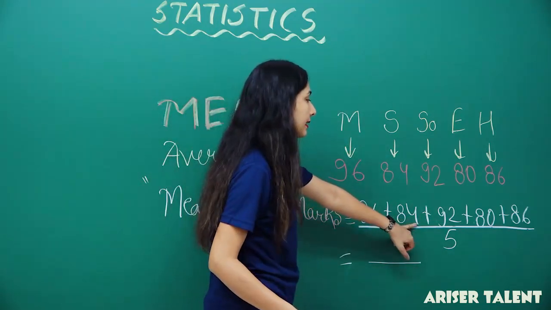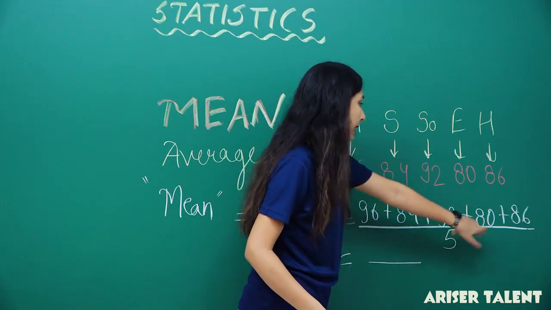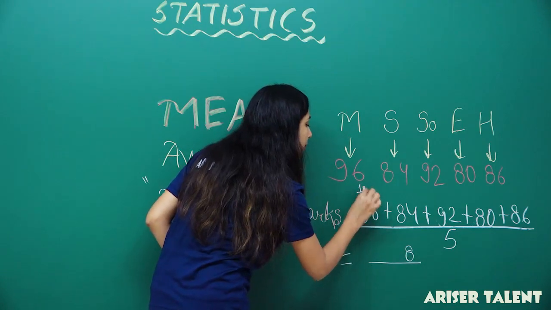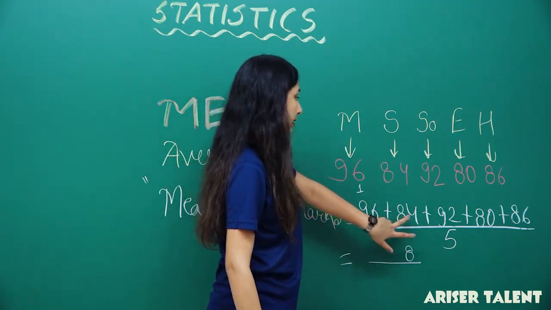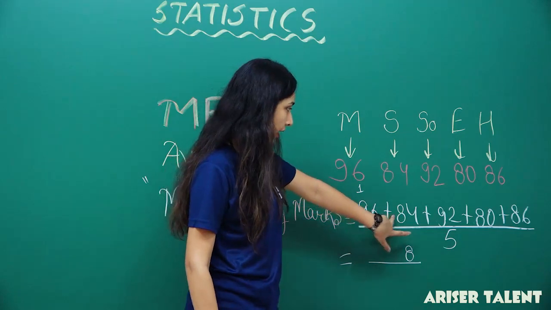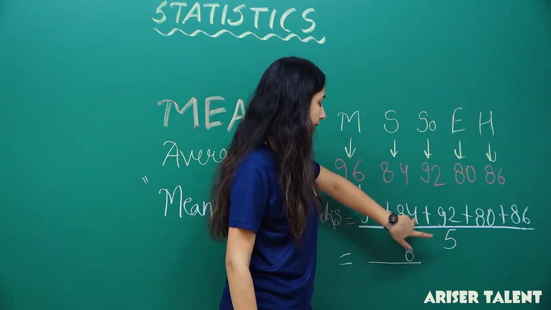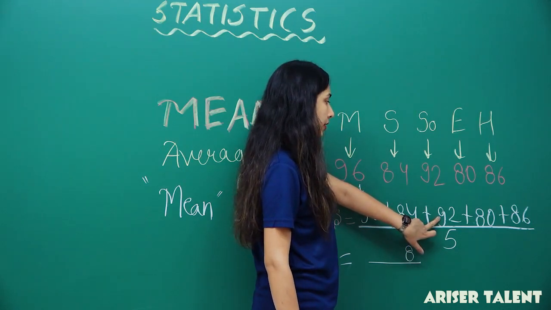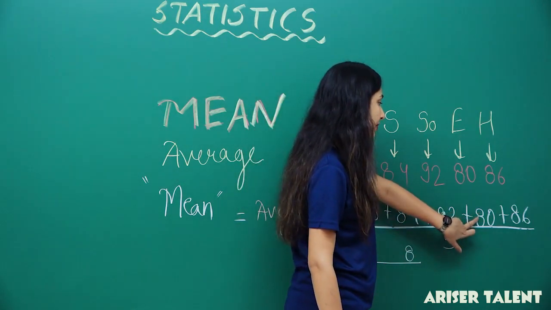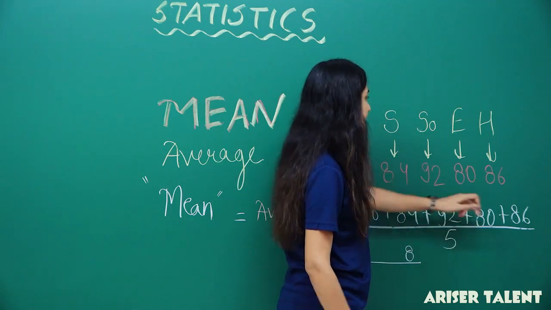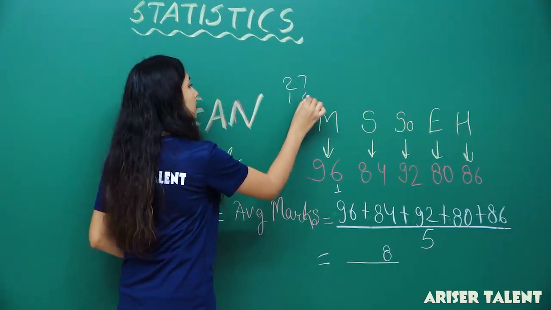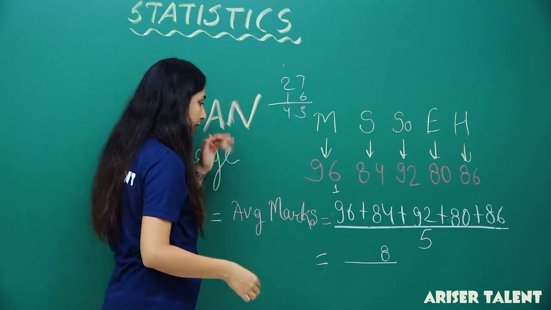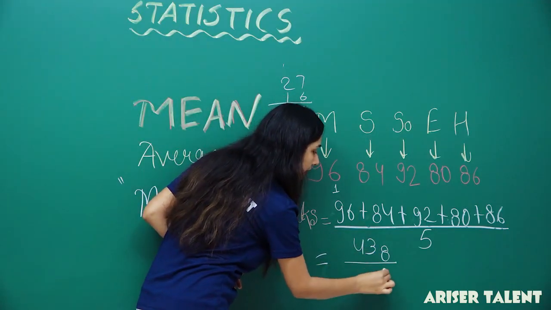That was 10 here, 2 here and 6 here, so that makes 18. So 8 and 1 here, that will be 10, then 18, 27, and 16. So we get 43 here.